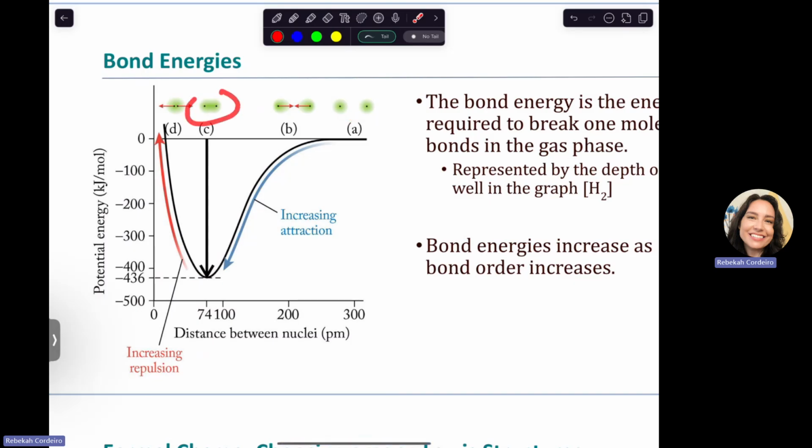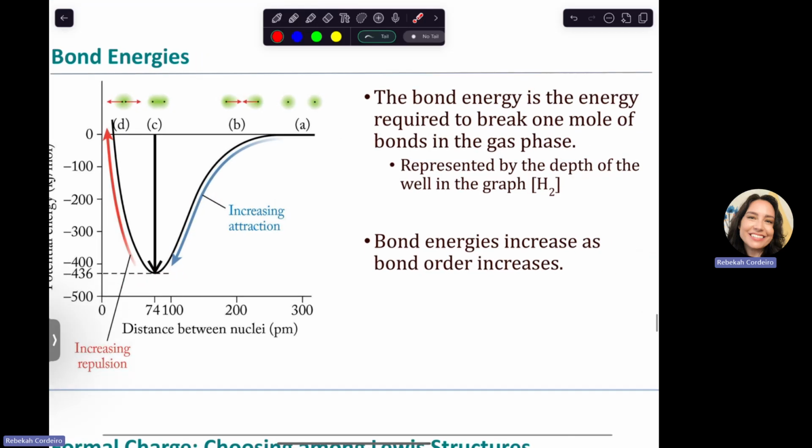We get to a sweet spot of attraction. If you start to get too close together, your nuclei start to repel each other. And so that's no good. So there's a sweet spot of comfortable bond energy and bond length. And that is where we get that bond energy. The bond energy is based on what's the potential energy at the bond length that we see. Bond energies increase as bond order increases, meaning that it takes more energy to break. This is what I was saying. You can think about bond energy as a relationship between bond strength. So the stronger the bond, the more energy you need to take it apart. Okay.